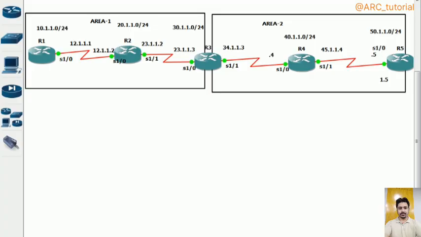So I hope that you people have understood now how you can modify the cost of the interfaces by modifying your reference bandwidth, how you can modify the cost of your interface by configuring cost itself on the interface, and how you can modify your cost on a per-neighbor basis as well. But the neighbor command, of course, if you are not configuring your neighbor statically, then you cannot configure that command. There are some limitations for the neighbor command actually, so you must remember all those limitations.